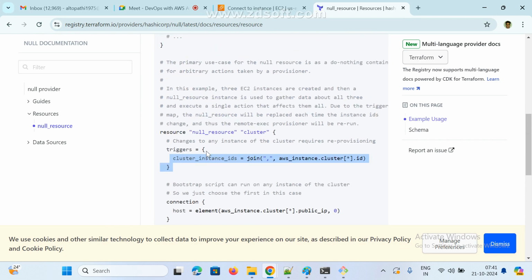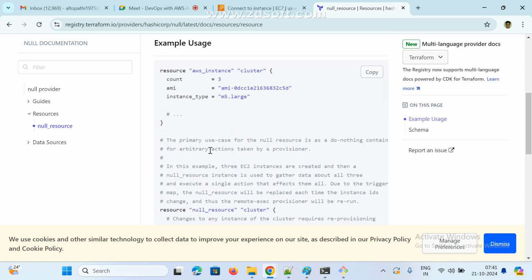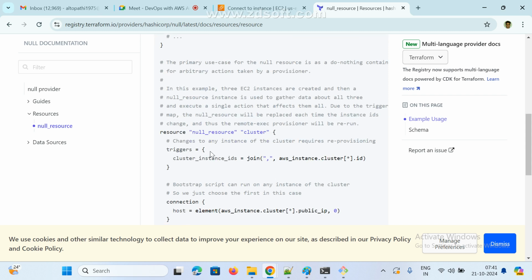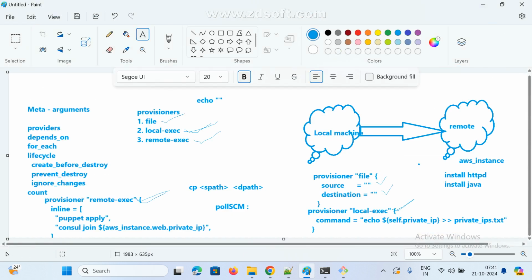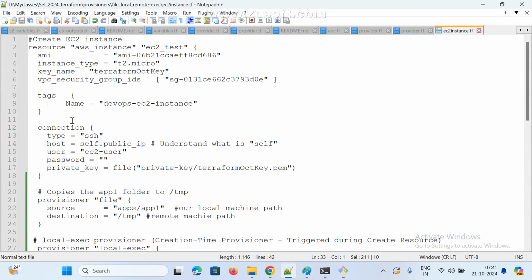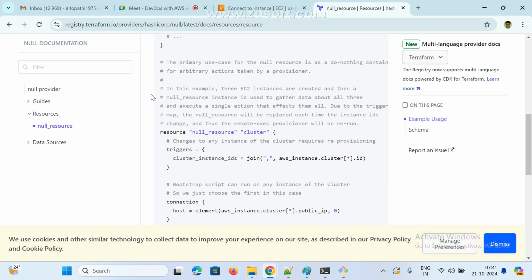So can null resource create any resource? Straight answer: no, it won't create any resource. It won't do anything. If any changes happen to files, some content, or configuration files, only at that time I want to trigger. So in that case we go for null resource. The same script, I am going to add a null resource after it. Copy this null resource, this is the one block.